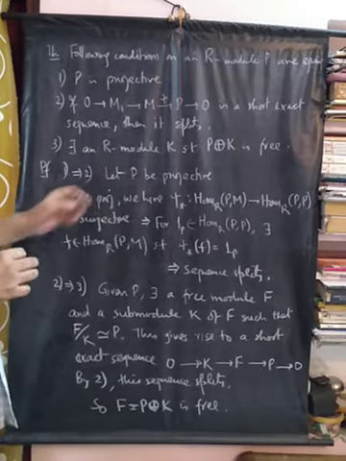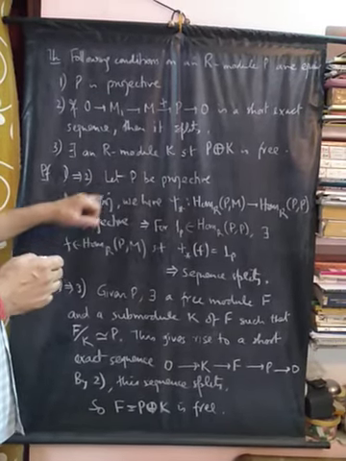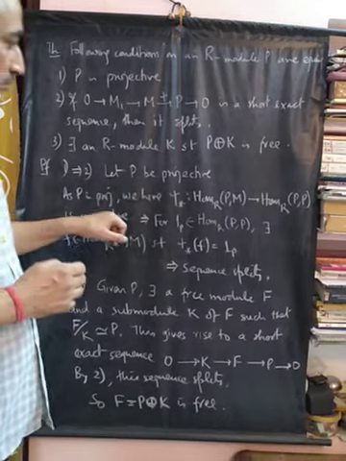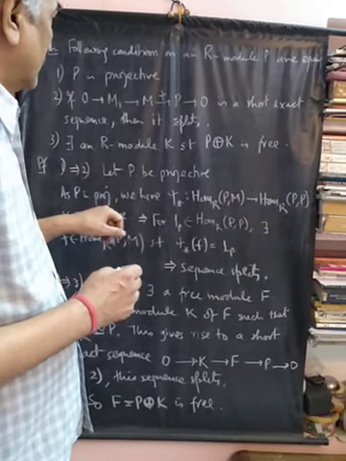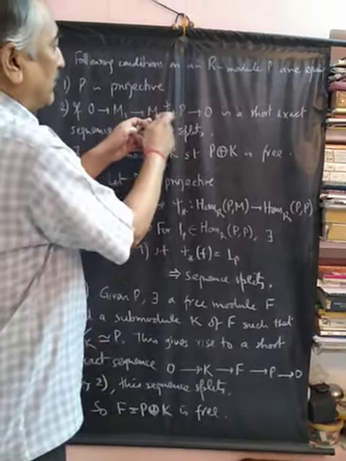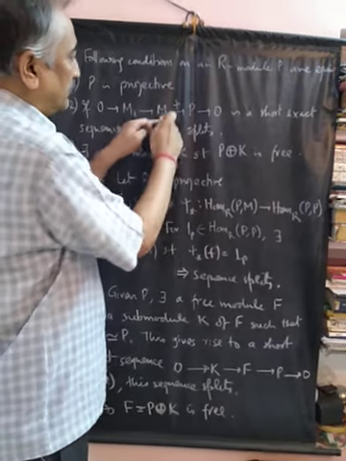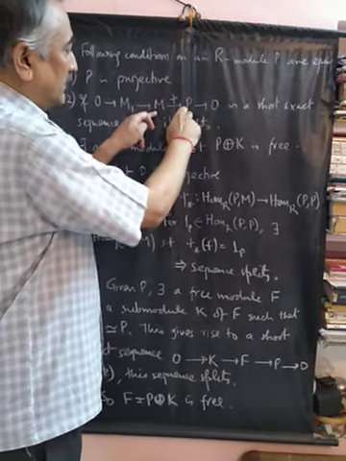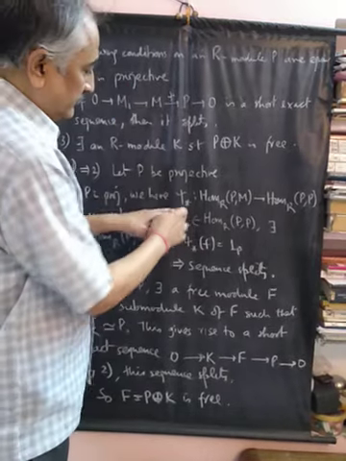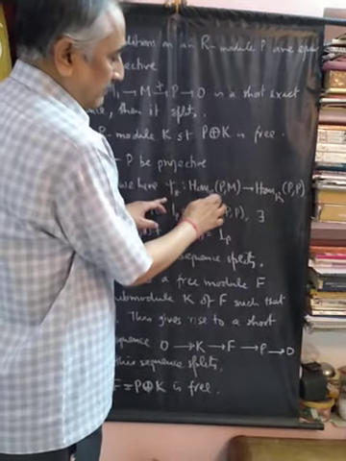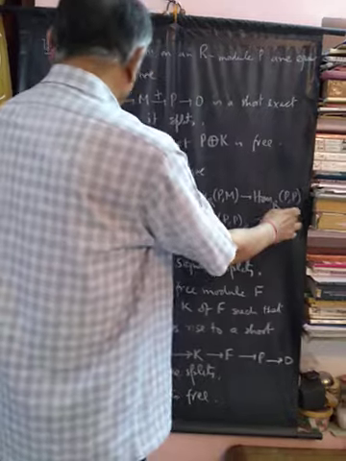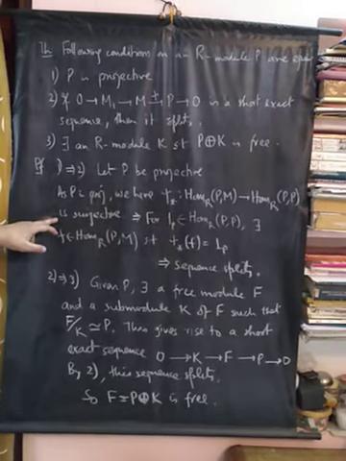Let P be projective. Now consider this epimorphism, because this is a short exact sequence. So M to P is an epimorphism. Because P is projective, psi star from Hom_R(P, M) to Hom_R(P, P) is surjective.